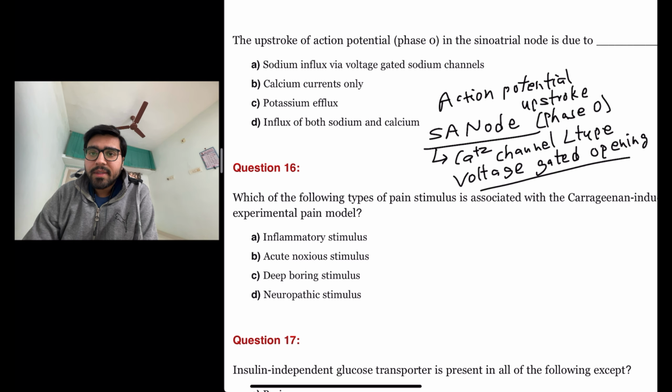So this is actually due to the calcium currents in that channel. Okay, so the answer here is B, calcium currents only.